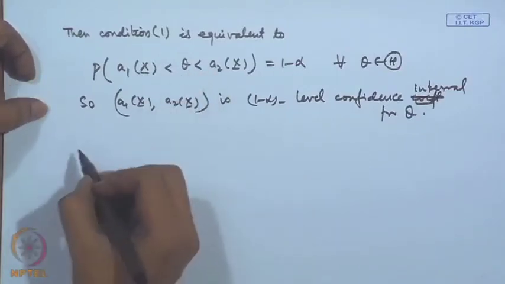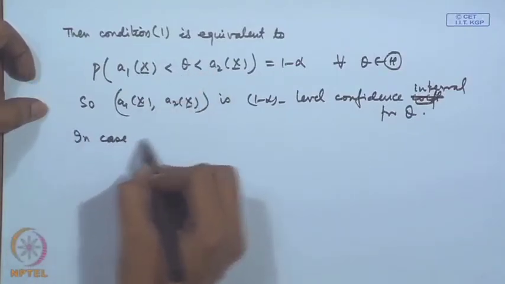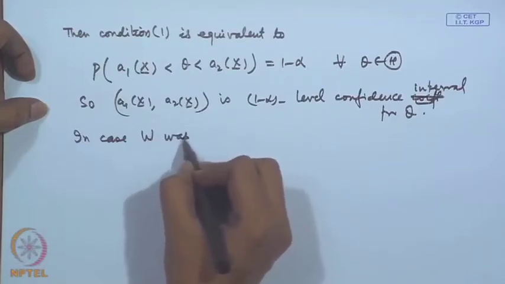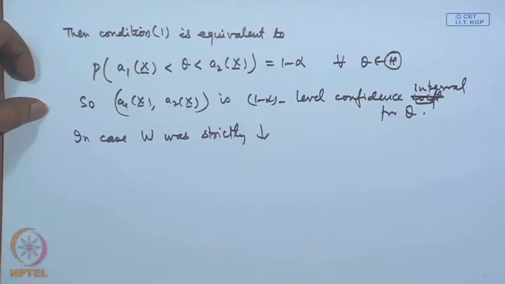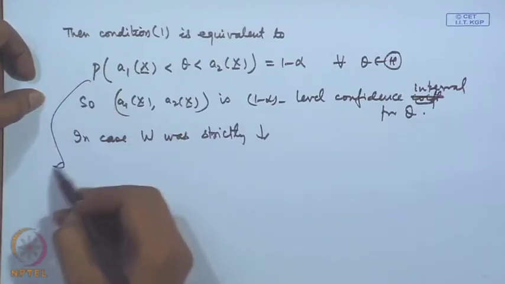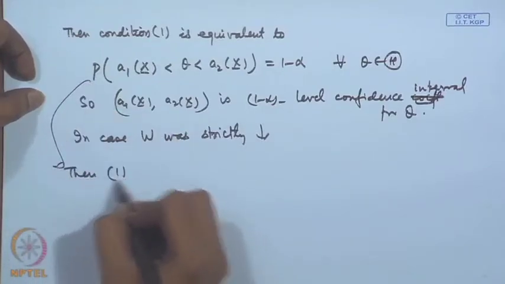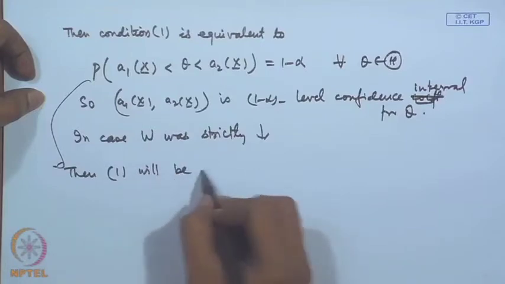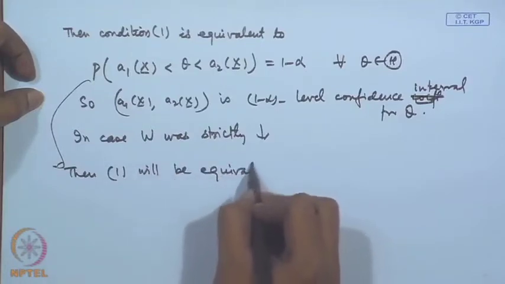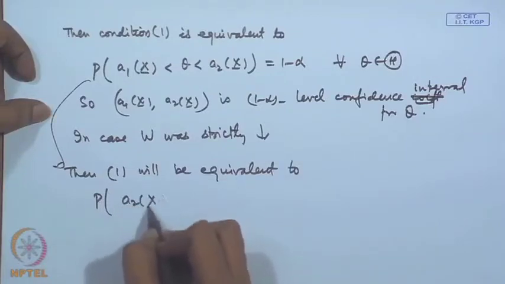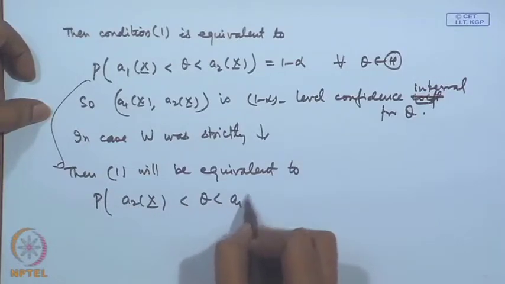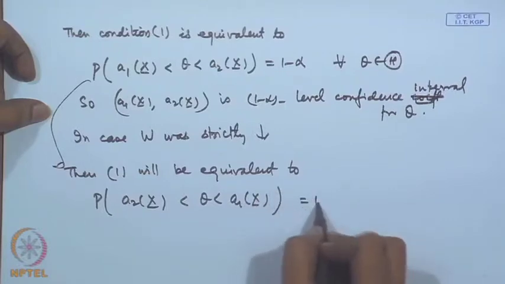In case W was strictly decreasing, then this will change, and 1 will be equivalent to probability of a 2 x less than theta less than a 1 x equal to 1 minus alpha.